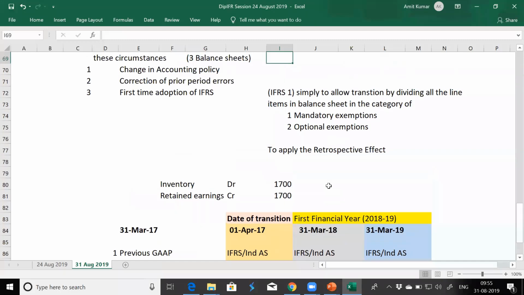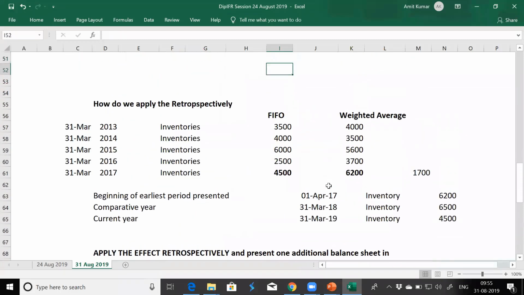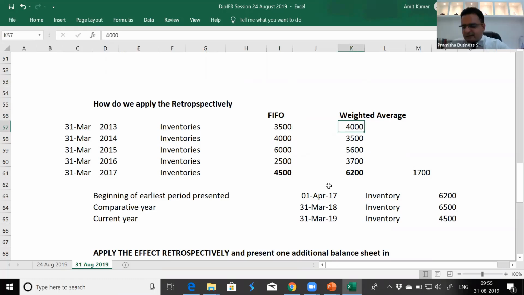Sir, can you repeat that part? The transition dates, sir? Is this clear, Praveen? This point is clear, sir. So this is a common mistake which is made while applying the effect retrospectively, and this phrase is ignored: as if we have been doing since beginning.